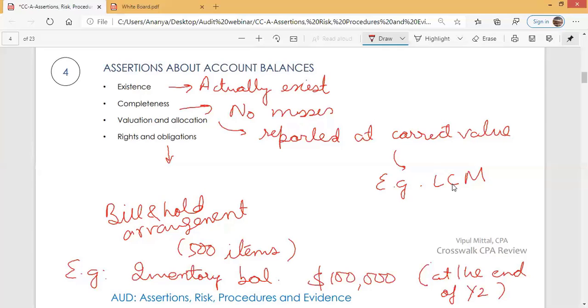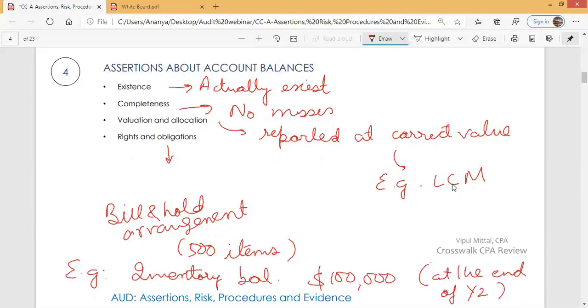So although such goods which are under bill and hold arrangement and which have been billed are in the warehouse, but does the organization control those goods? No. Does the organization own those goods? No. Does the organization have the rights to those goods? Answer is no. So should those goods be included in inventory balance? Answer is no. And management asserts that yes, we have not included such goods.